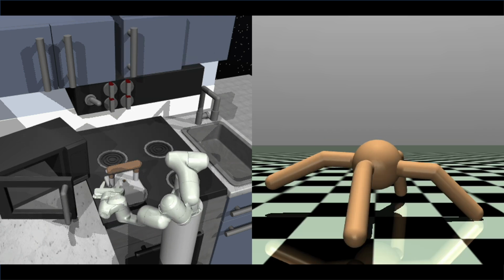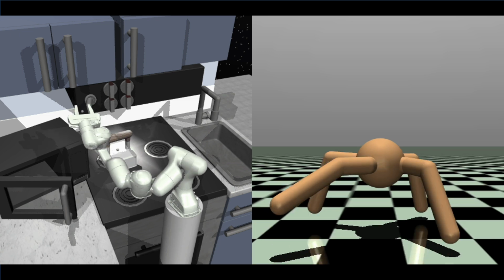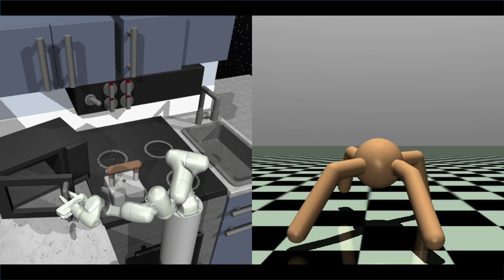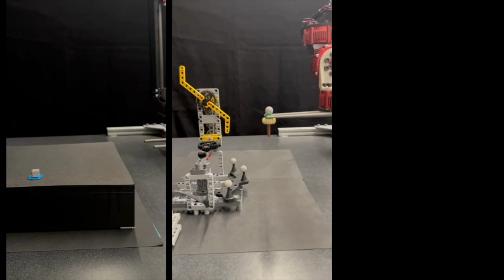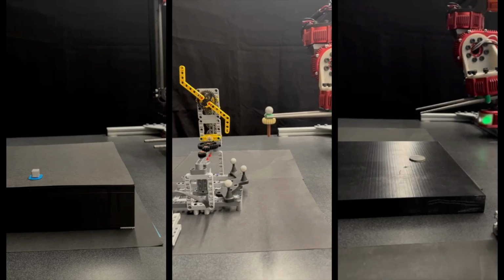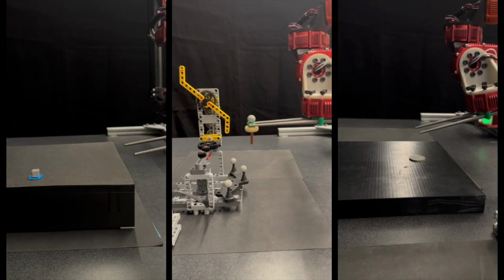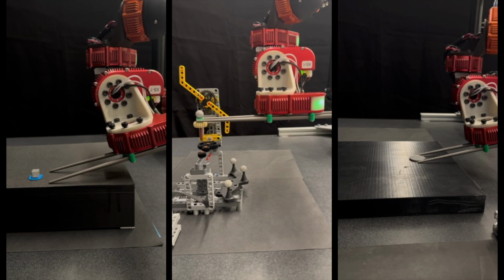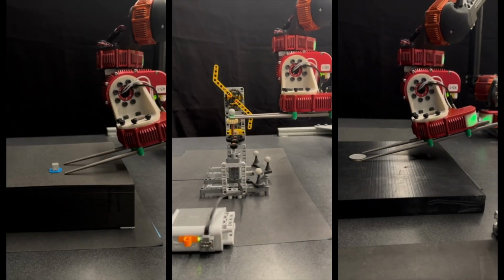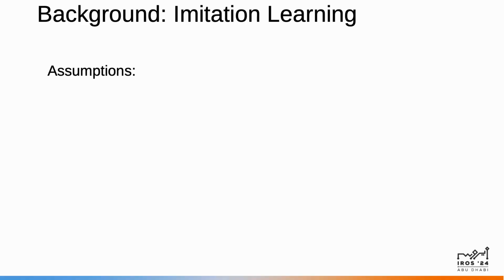In this project, we extensively validate it in multiple real-world fine manipulation tasks of varying difficulty. Specifically, we focus on grasping a very small cube, inserting a gear into a mechanism with a gap of less than a millimeter, and picking up a coin only 3 millimeters thick. We further extend this algorithm and show that it substantially improves the performance of behavior cloning in low data regimes and increases robustness to external disturbances as well.